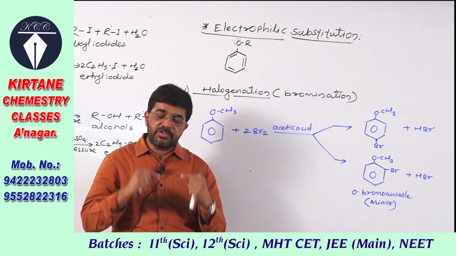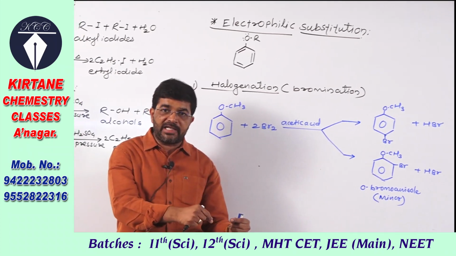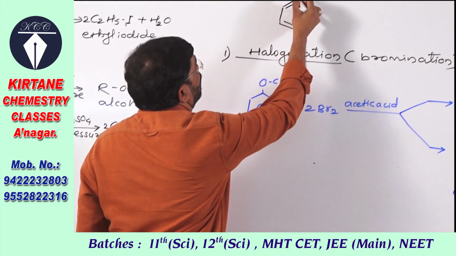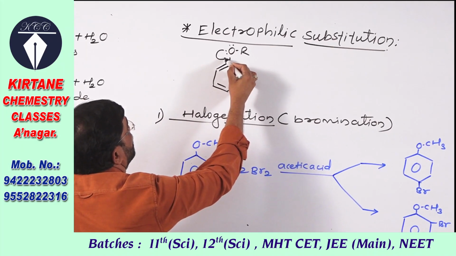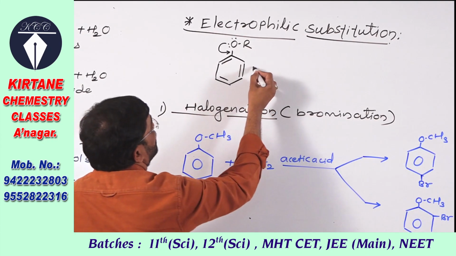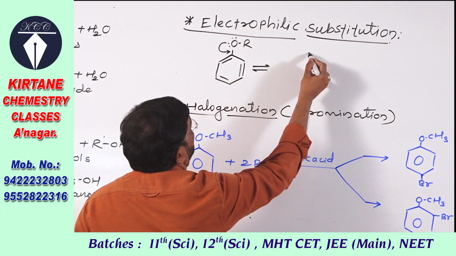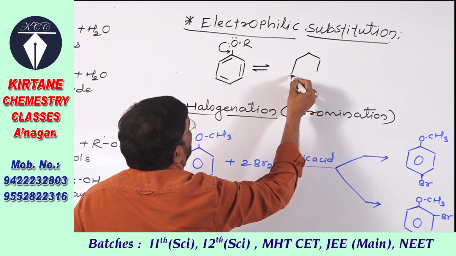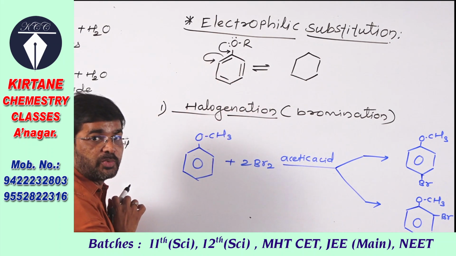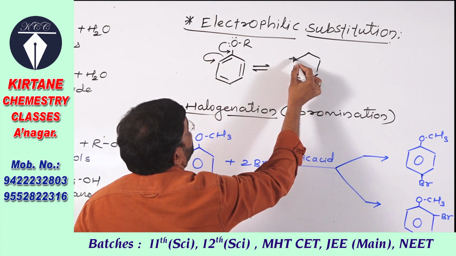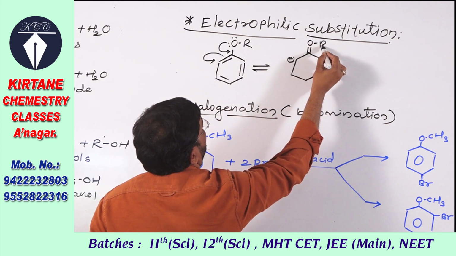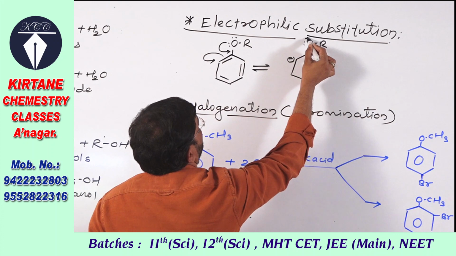Therefore, the benzene ring in that aromatic ether withdraws one lone pair of electrons towards the ring, and due to this the structure obtained is this one: this electron pair transferred towards this carbon will form a negative charge, and the oxygen forms a positive charge.